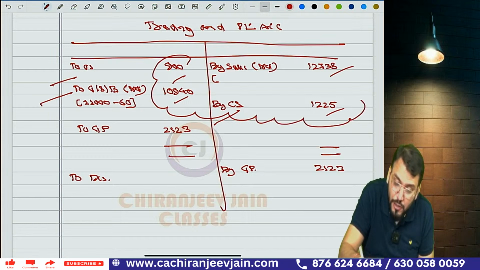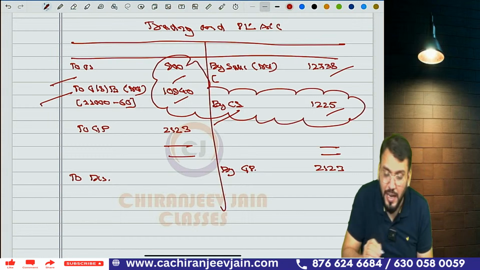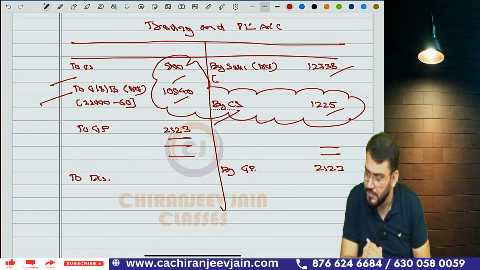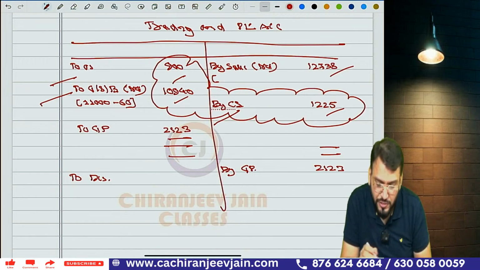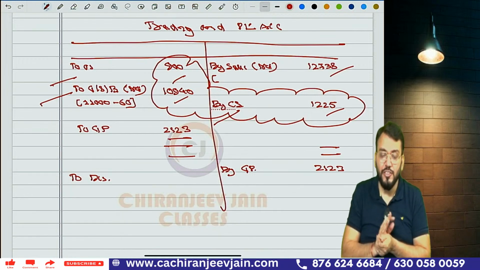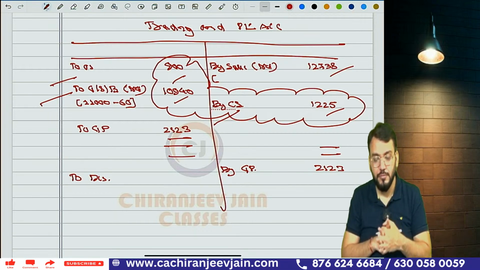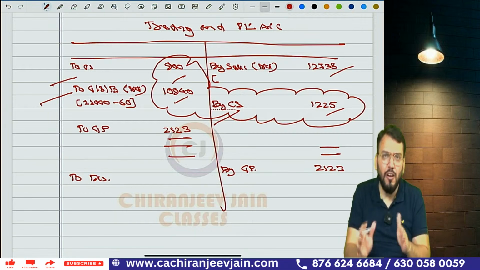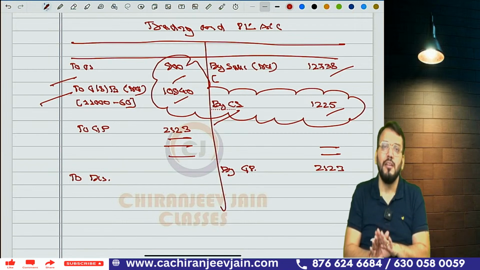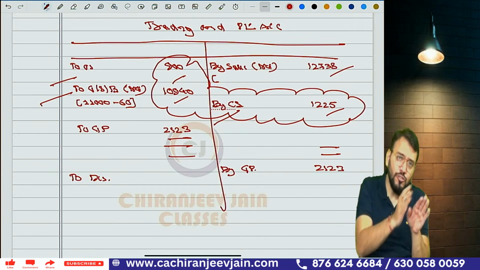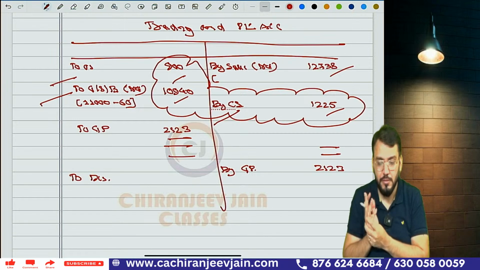Means by eliminating load. Understood? It is 2123. It is not 2223. Just check it. Have you understood the trading MPL account? The trading MPL account is very simple, as simple as what you used to do in your childhood.